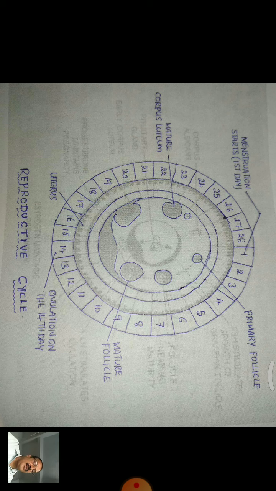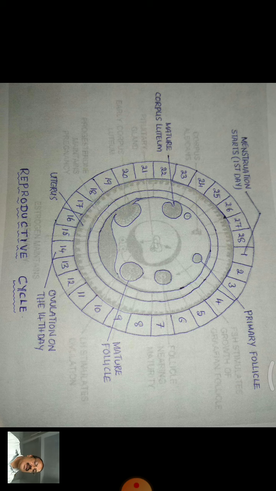It begins from the age of 13 to 14 years till continues at the age of 45 to 50 years. The length of the cycle is 28 days.